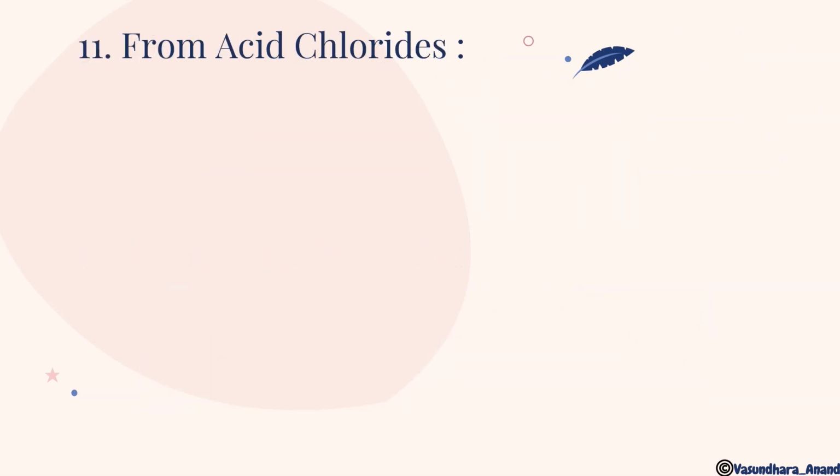Now from acid chlorides. Acyl chloride and acid chloride are both the same thing, but since the names are different, students may get confused. That's why I have made two headings, but both are the same thing. Acid chloride is also finally going to give you RCOCl. It is named as this, and this is also named as acyl chloride.